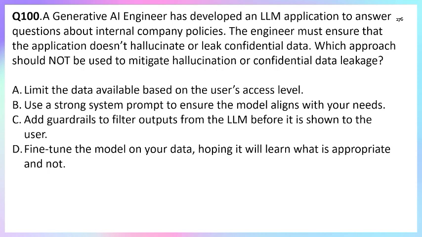Option A, limit the data available based on the user access level. We are limiting the user. So this is the way we are securing the data. So option A is incorrect. Option B, use a strong system prompt to ensure the model aligns with user role. This is also restricting the user. So this is also security. So option B is also incorrect. Option C, add guardrails to filter the output from the LLM before showing it. This is also a way by which we are adding some security in the output. So option C is also not correct.